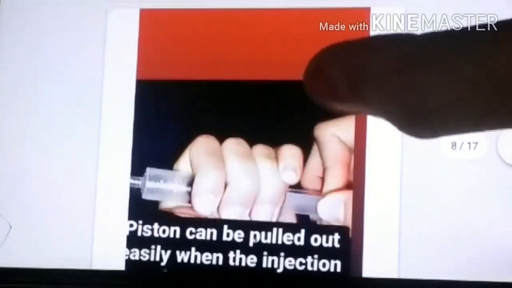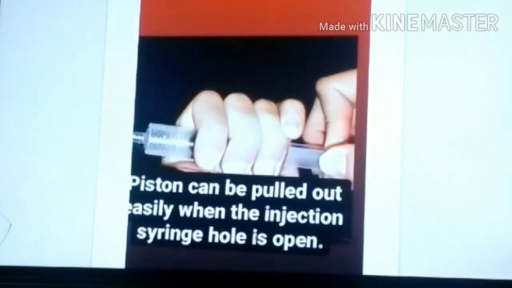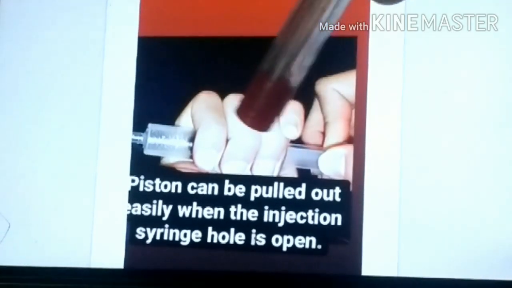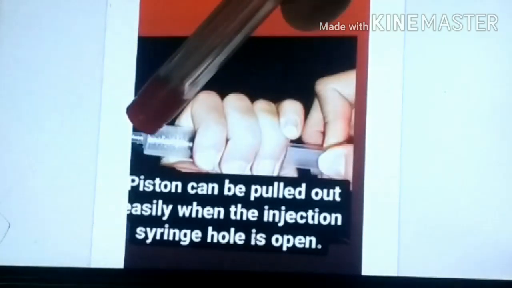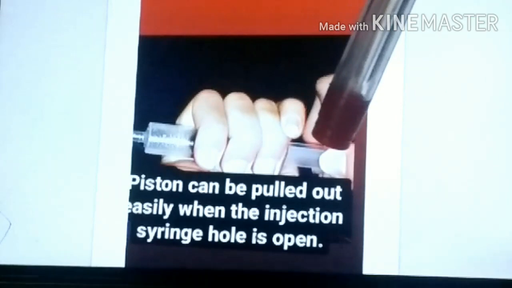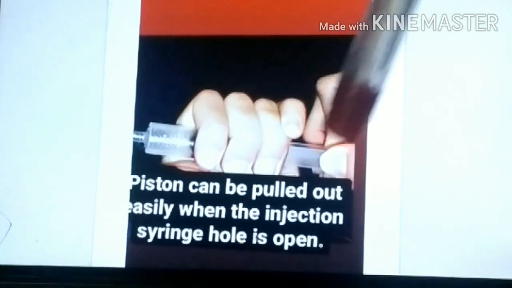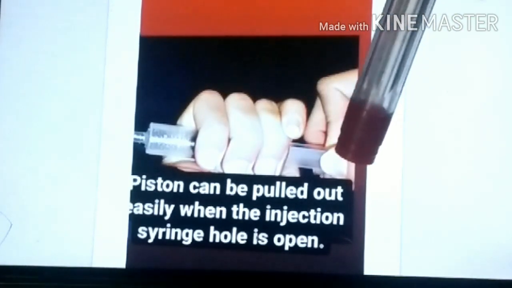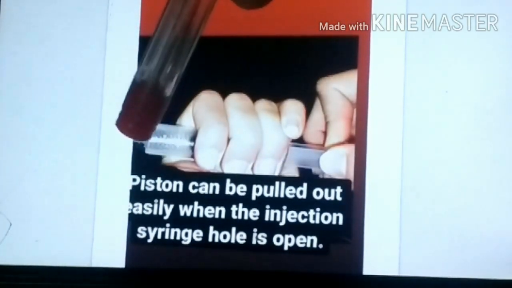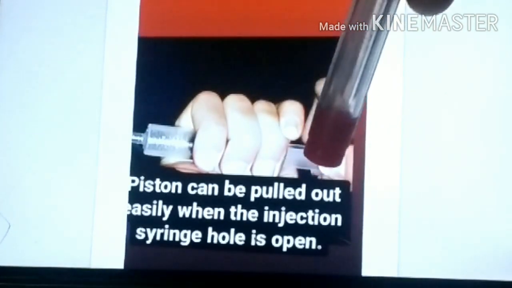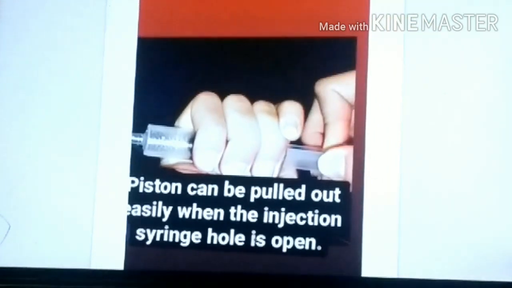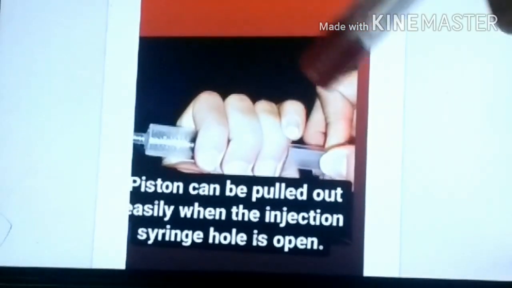Now what is this? See, the hole is open. You might have observed that when the hole of the syringe is open, the piston can be pulled out very easily.